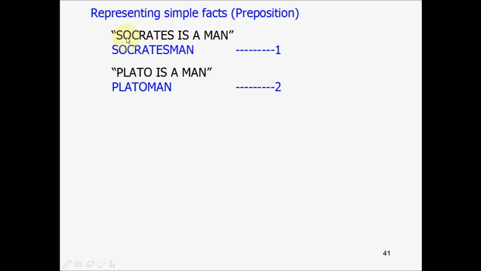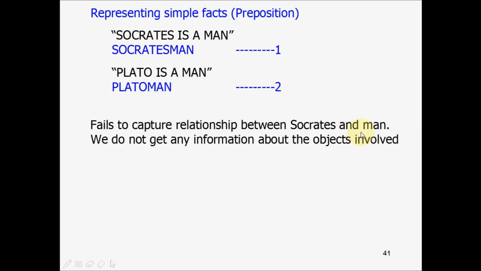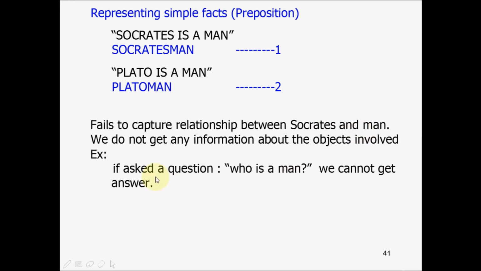Actually, in the first sentence, Socrates is one object and man is the class to which he belongs. But the propositional way of representation does not distinguish between objects, nor does it distinguish the relationship between the objects. Since it fails to capture the relationship between Socrates and man, we do not get any information about the objects involved. For example, if asked the question, who is a man, we cannot get the answer.